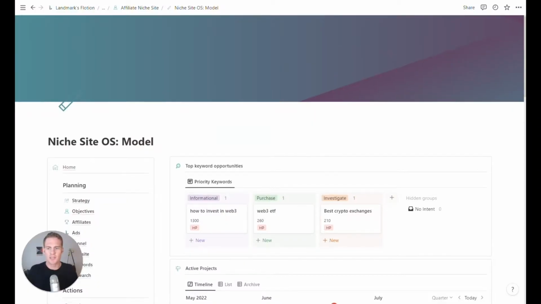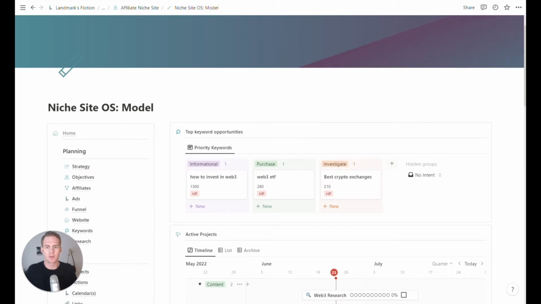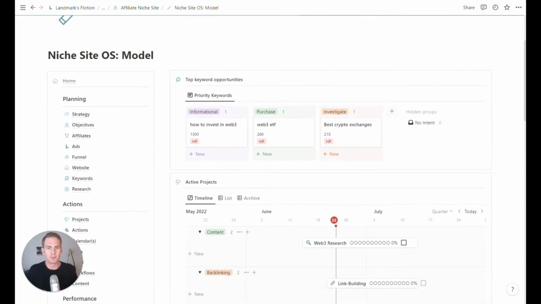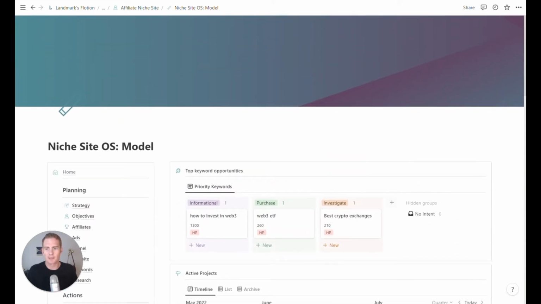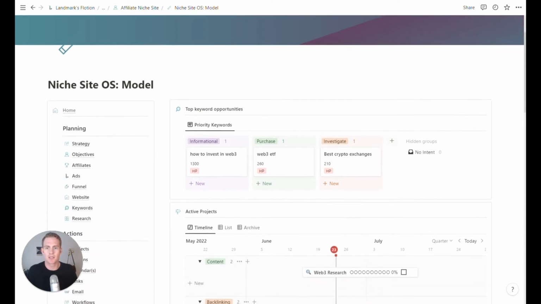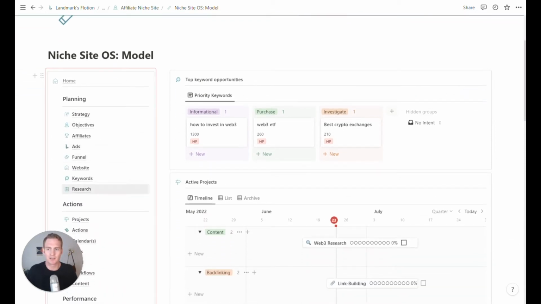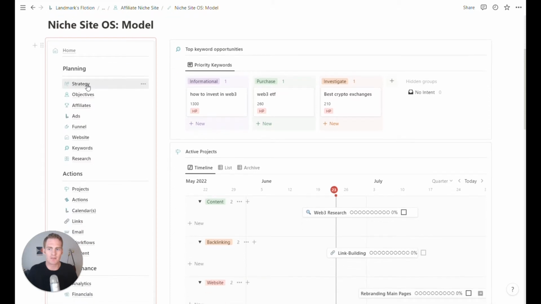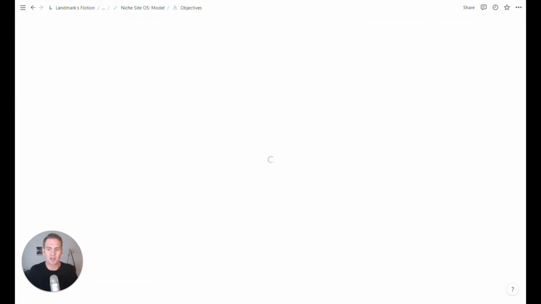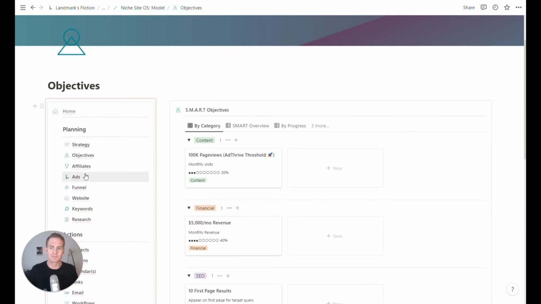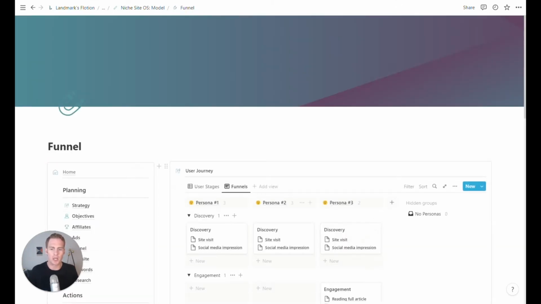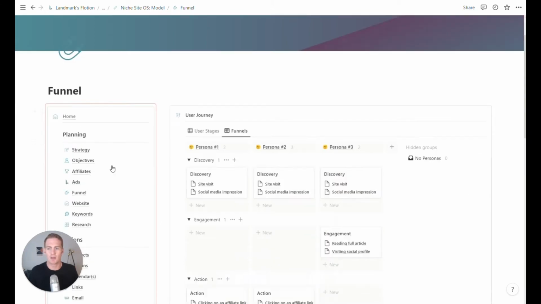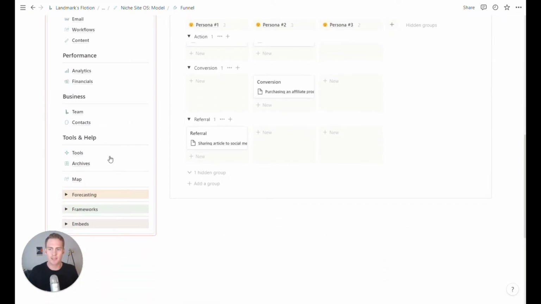For those of you who have seen some of my other Notion models, the framework and setup should be familiar to you. But if you're new here, here's a quick run through of how I tend to build these setups. The main thing to note is the left-hand synced block is our navigation menu. As you click through this, your menu stays in the same place, and we get to move through our different workspaces, which are linked in various ways. So that's number one in terms of the basics.